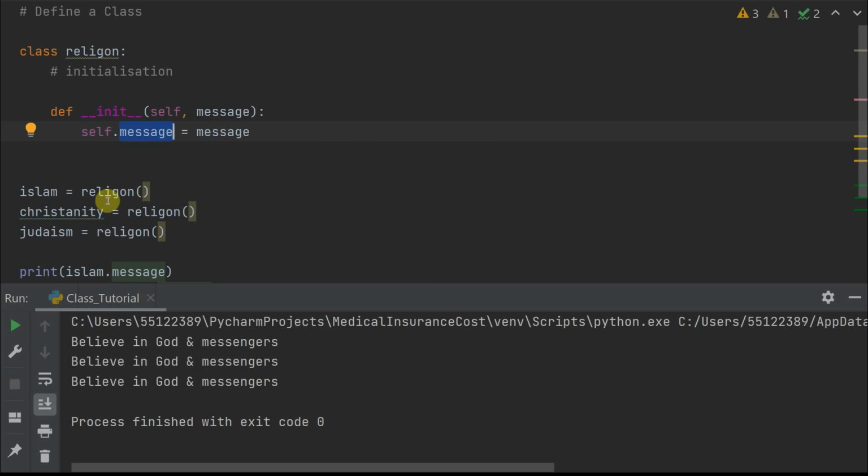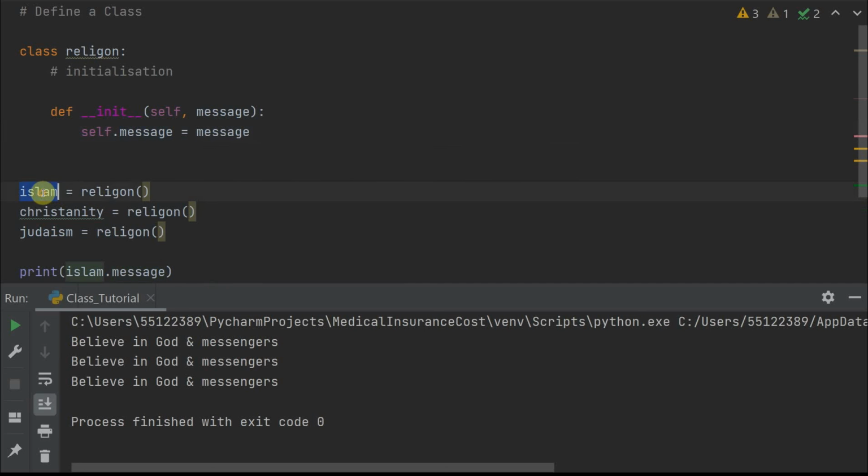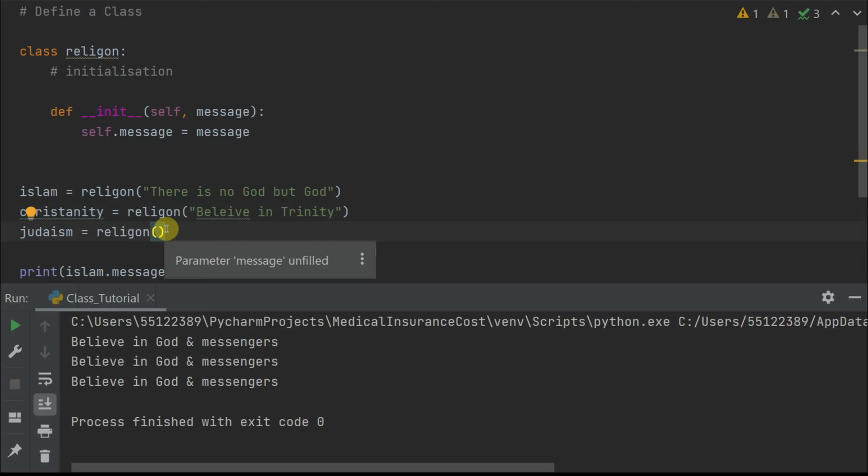What does that do is basically, in my religion example, I wanted to create an object Islam, but for Islam I want to give a different message here, as there is no God but God. For Christianity, believe in Trinity. And for Judaism, I personally don't know that much, so forgive me if I'm wrong, but let's just say, to be on a safe side, believe in God, right?